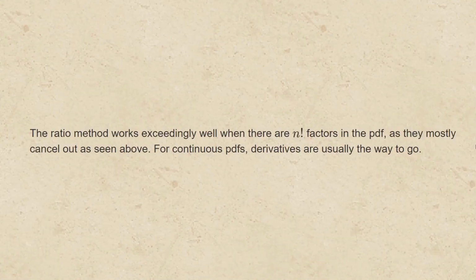Now, the ratio method works exceedingly well when there are n factorial type of factors in the PDF, as they mostly cancel out as seen above. For continuous PDFs, derivatives are usually the way to go when finding modes.